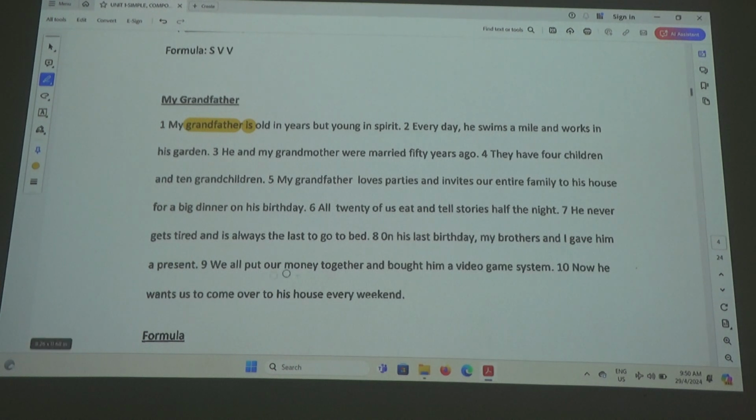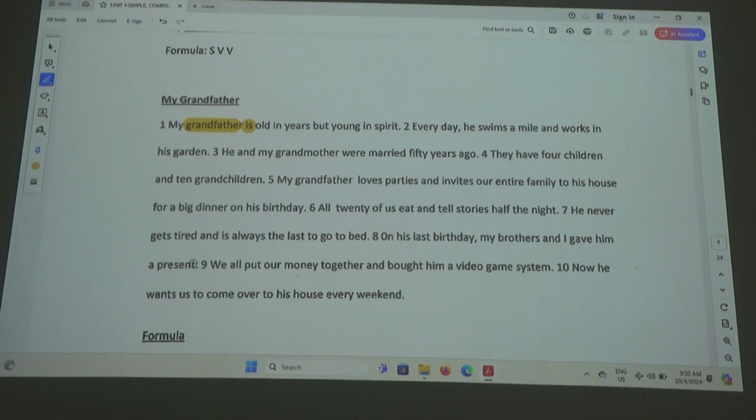Alright, let's look at number 8. On his last birthday, my brothers and I gave him a present. Jason, try. Subject is my brothers and I. Okay. Verb is gave. So the formula? So SSV. SSV. All of you okay?